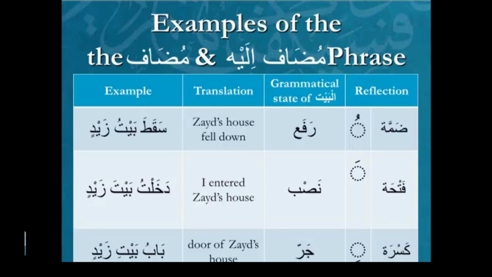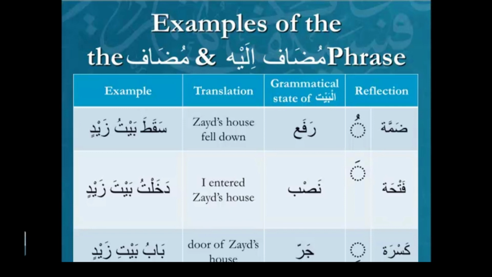Okay. We have Zayd's house here. Saqata baytu Zaydin. Zayd's house fell down, and that's an example of the house occurring as a subject. So that's a rafa. Remember the he, him, his that was given in week 1. So the word bayt is the word that's influenced by saqata. So saqata baytu Zaydin. And in the second example, I entered Zayd's house. So here the word house is the object of the entry, so it's going to have a different last letter than I had in the previous example.